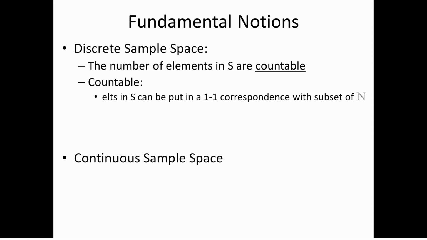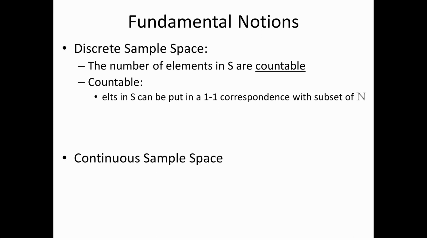This word countable is a mathematical term, a technical term. What it means is that the elements, and I usually use ELTS to abbreviate elements, in the sample space can be put in a one-to-one correspondence with some subset of the natural numbers.